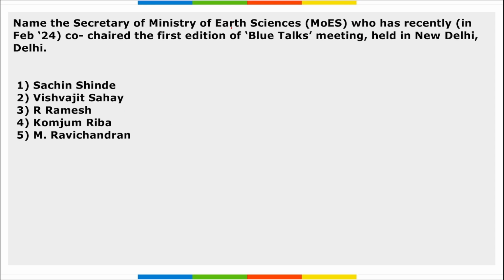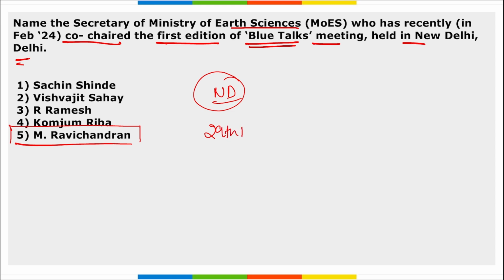Next, name the Secretary of the Ministry of Earth Science who has recently co-chaired the first edition of the Blue Talks meeting held in New Delhi. So who is that? M. Ravindran. Correct. The first edition of the Blue Talks meeting was held in New Delhi on 29th of Feb, right? The meeting was hosted by the Ministry of Earth Science. It was co-partnered by the Embassy of France and the Embassy of Costa Rica in India. And the meeting was jointly co-chaired by the Secretary of the Ministry of Earth Science, that is M. Ravindran. Take a note of this. From India, you should definitely know.